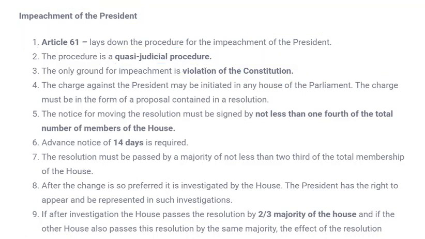Now what is the process? What is the actual process by which the president is removed from his office?